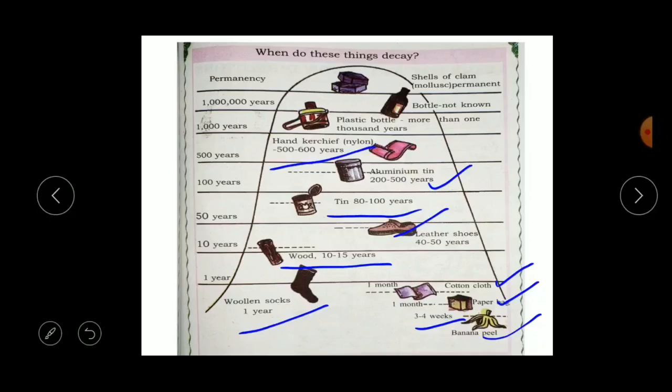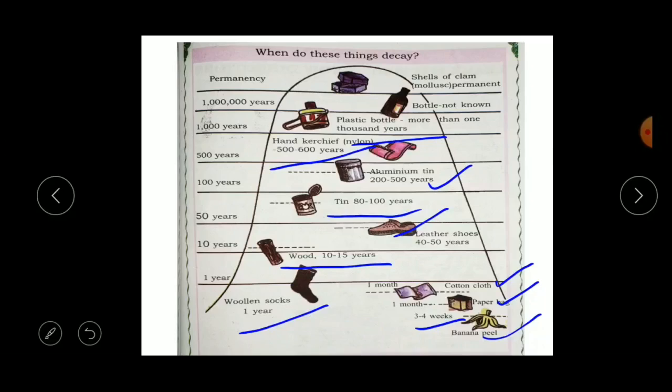The plastic bottles take more than 1000 years to decay. See here, children, the plastic bottles which you are using, even your tiffin box is made up of plastic nowadays. And even your water bottle, your compass box, and the containers which we use in our house, all the containers, vases, decorative items, these all are made up of plastics only nowadays.